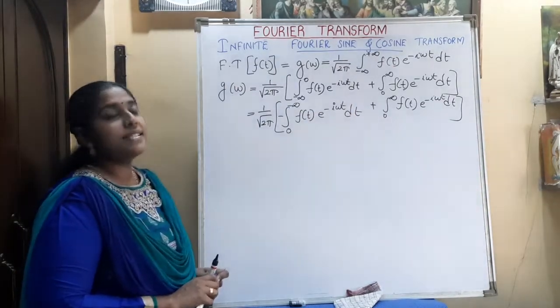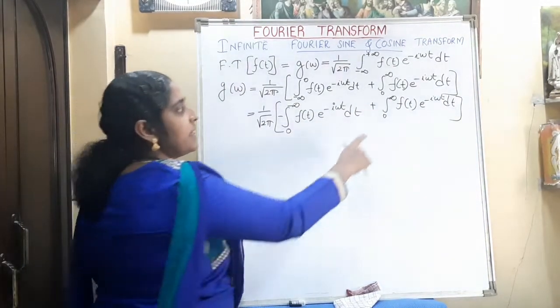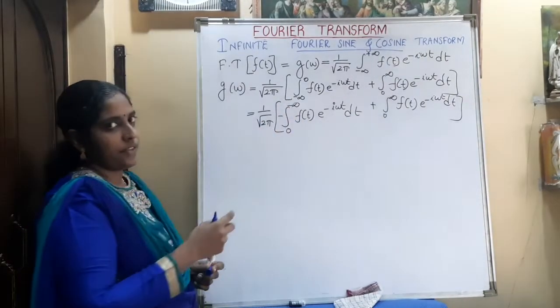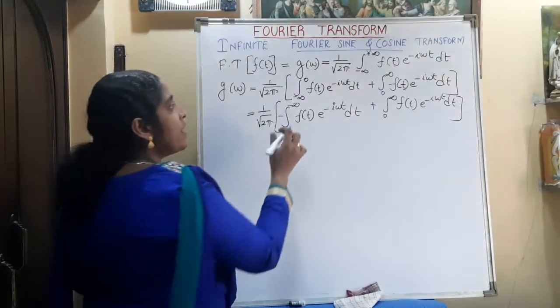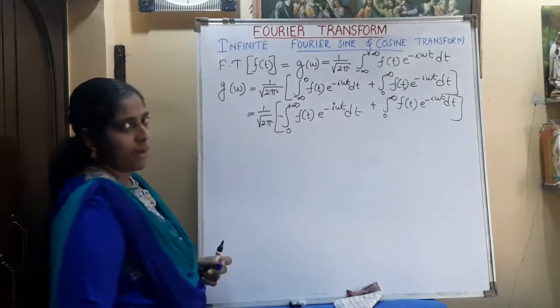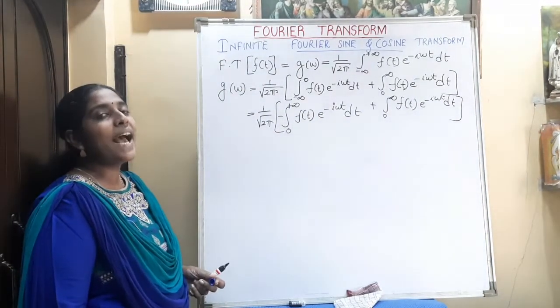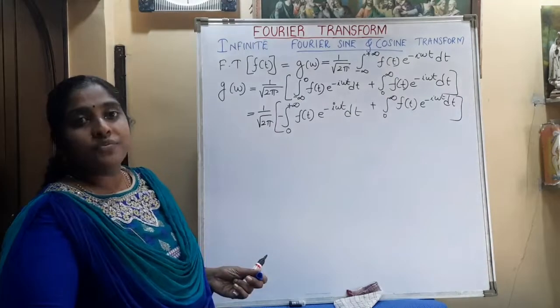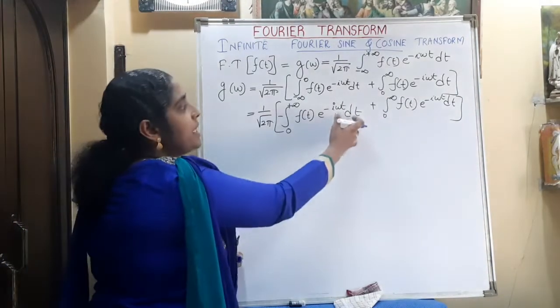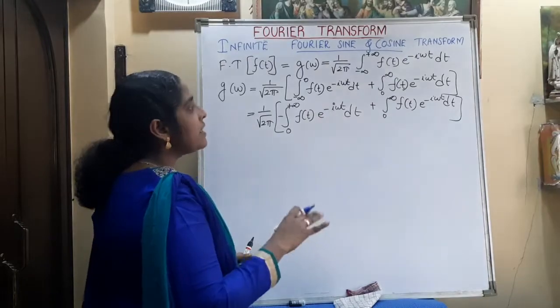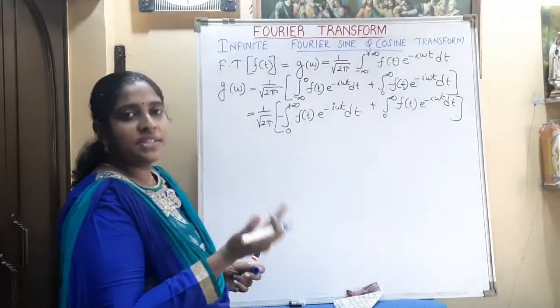Okay, now we are changing the sign of the limit, that is, here it is 0 to infinity and 0 to minus infinity. In order to make it the same, we are changing the sign of the limit, minus infinity into plus infinity. When we change the sign of the limit, we have to change the sign of the variable too. So what is the variable here? t. So wherever t is there in that term, we have to change that sign.